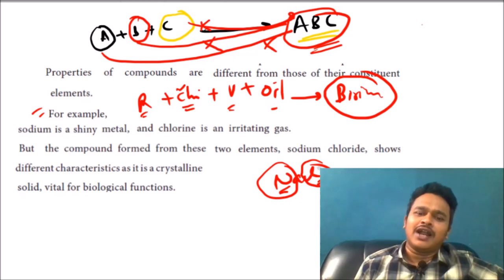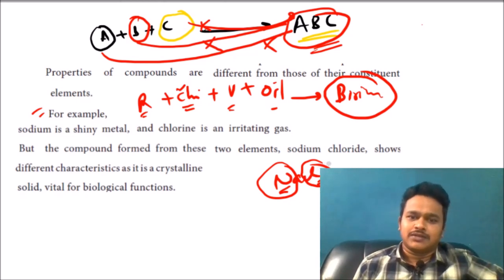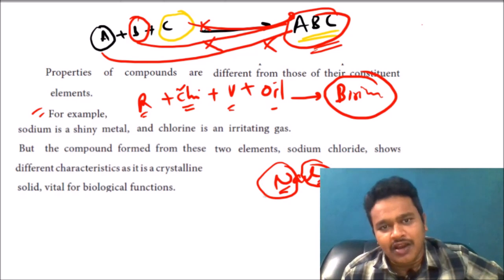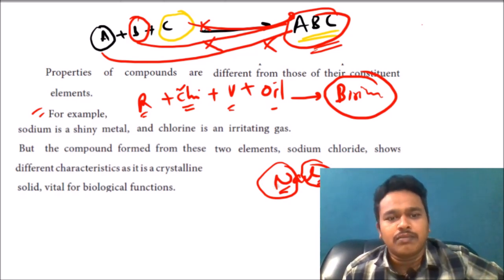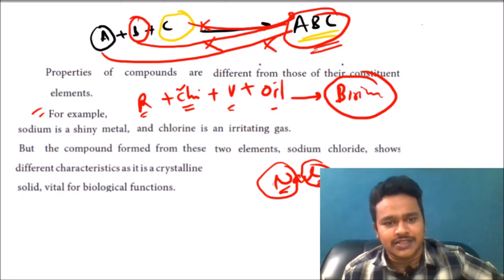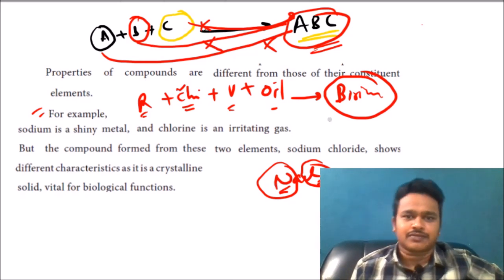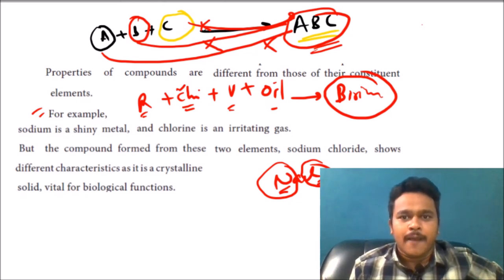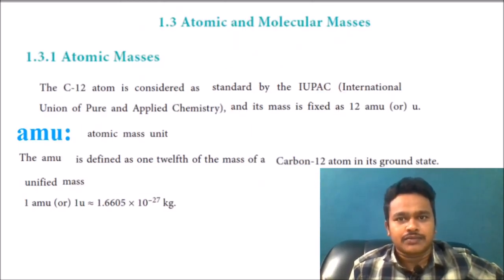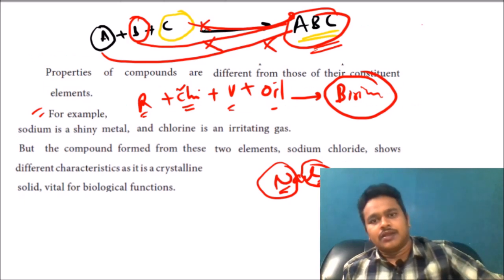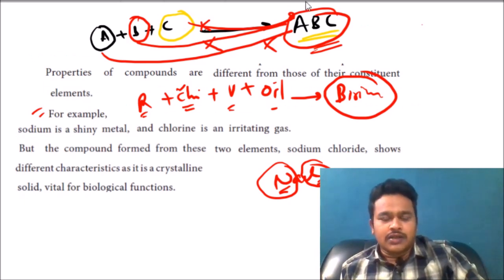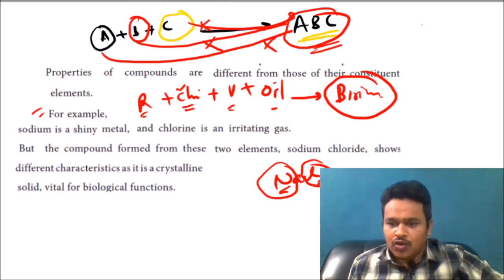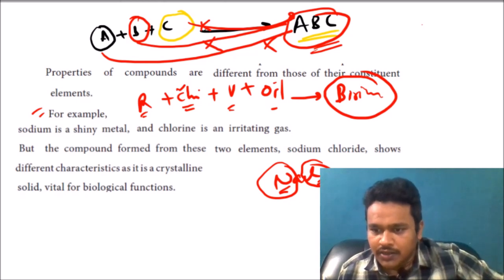That is the difference, the property of a compound which is formed by elements, or atoms. And the next one is classification of matter. We will study classification of matter, and the remaining in the next video.